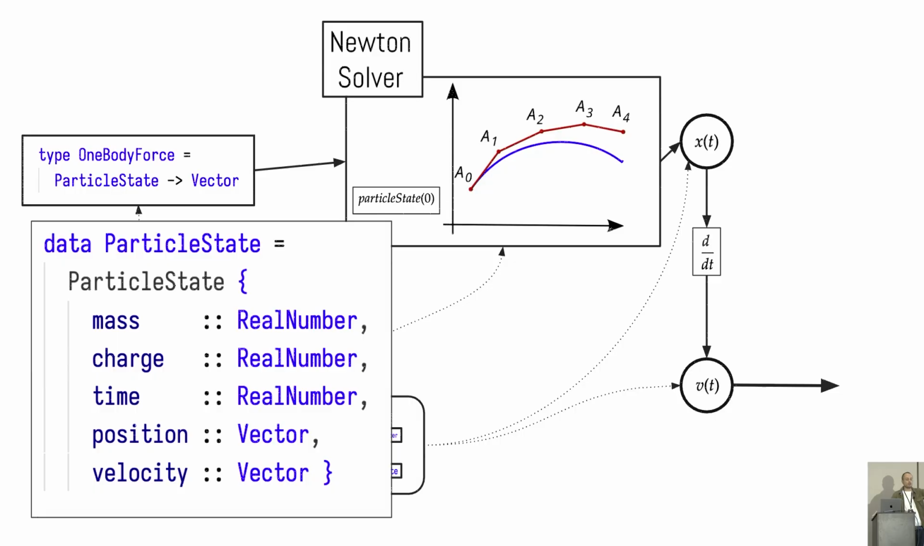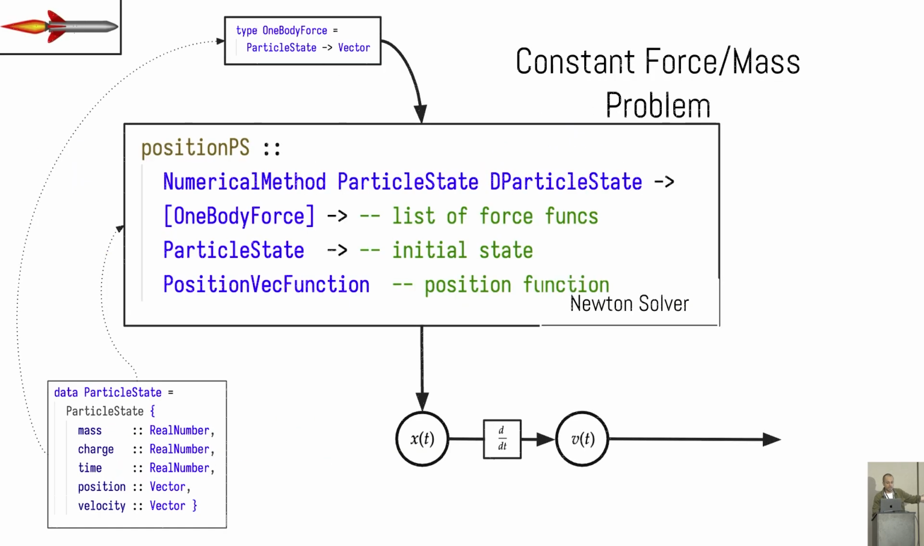So what's a particle state? A particle state will contain all of the information that we want from the system, like mass, charge, time, position, and velocity. This contains everything that we really care about. I want to show you a constant force mass problem, and we're going to see how our model behaves, and what predictions our model is going to make with this.